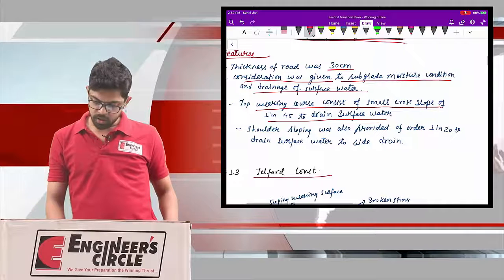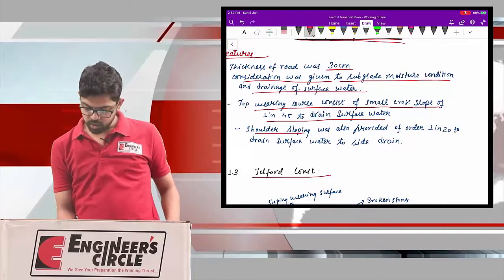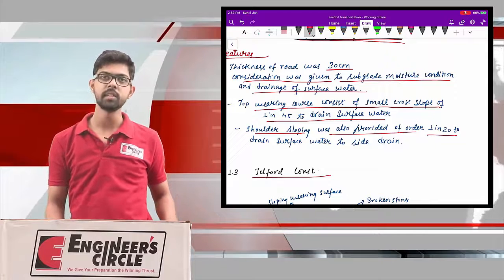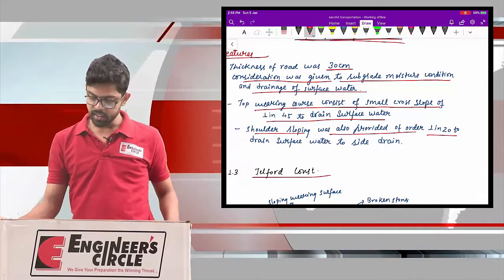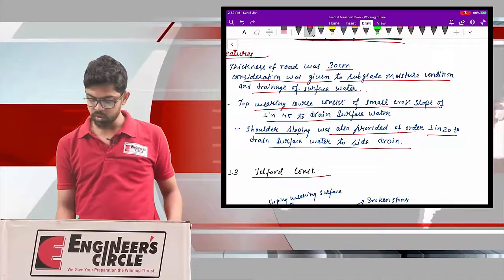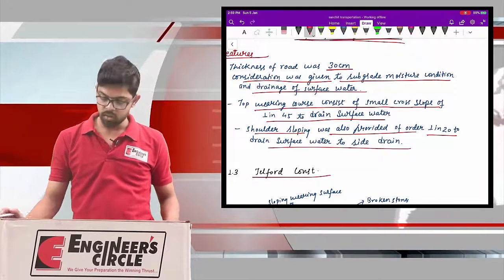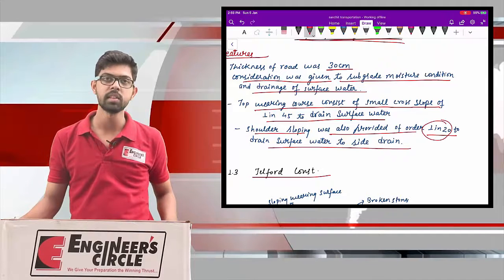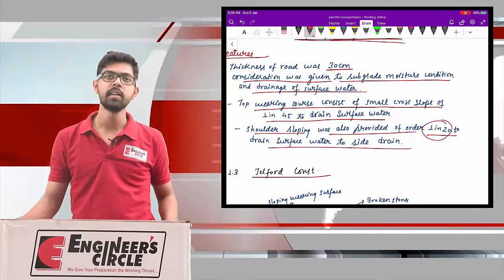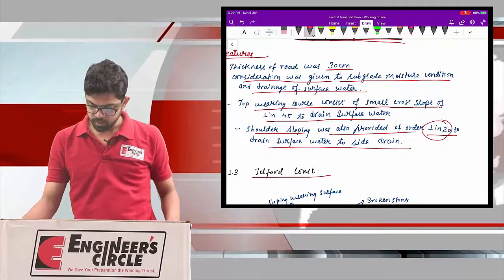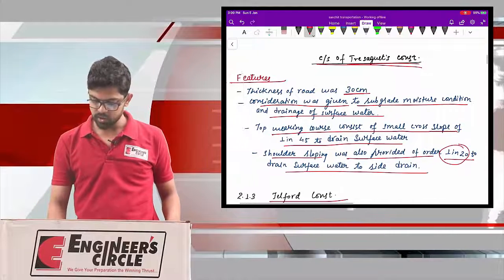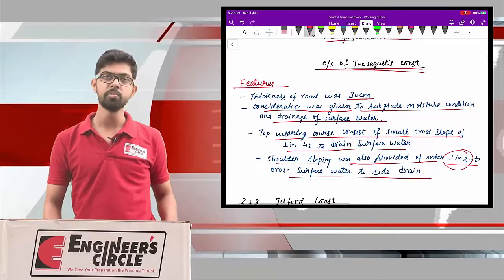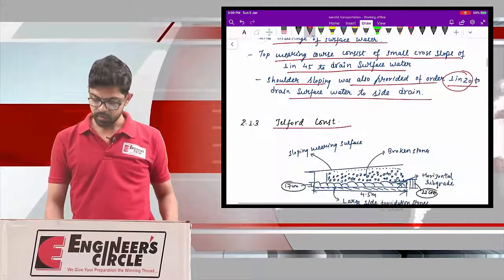Similarly, the shoulder sloping was also provided, but it is of a higher order, on the higher side of 1 in 20, to drain the surface water to the side drain. This slope is a little bit higher as compared to that of the top wearing course in order to drain the collected rainwater. So this is the Trescott construction and its brief features.